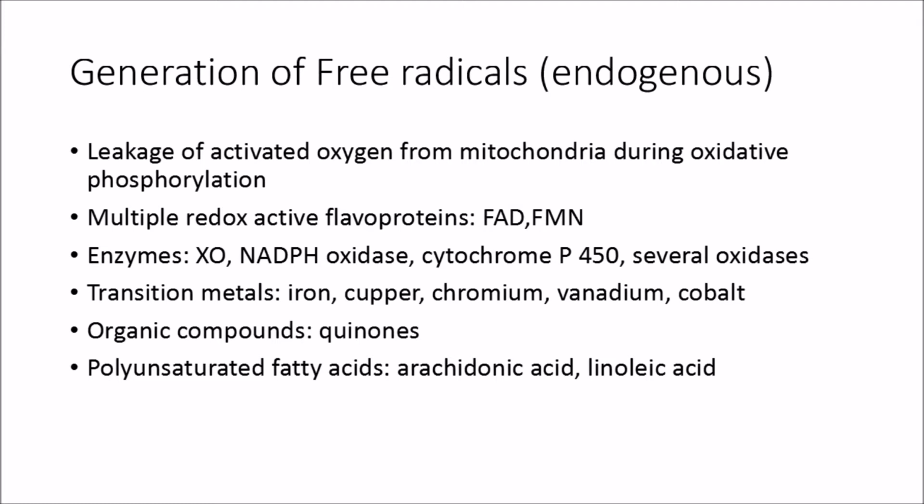Transition metals can generate free radicals. Organic compounds like quinones can also generate. Polyunsaturated fatty acids like arachidonic acid, linoleic acid, act as oxidative markers. So all these are the endogenous sources of free radicals in our body.